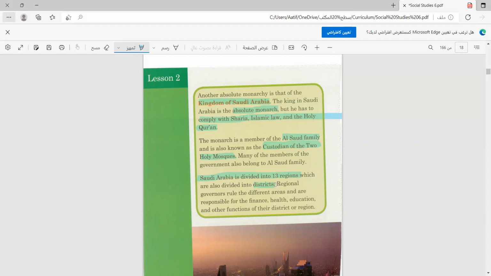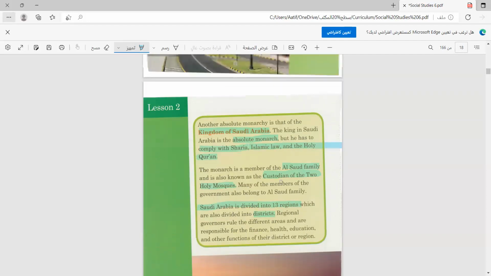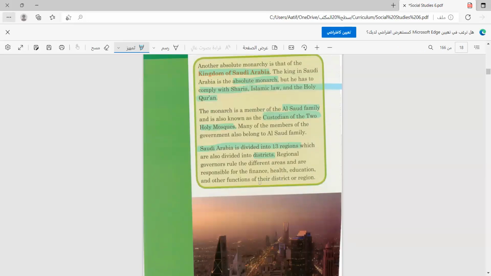So we have 13 regions and many provinces. Regional governors rule the different areas and are responsible for finance, health, education, and other functions of their district or region.